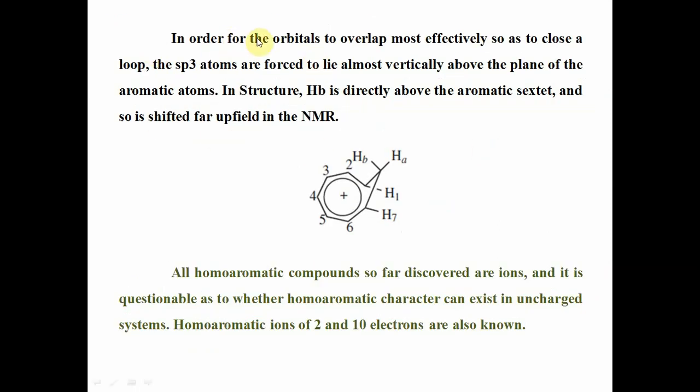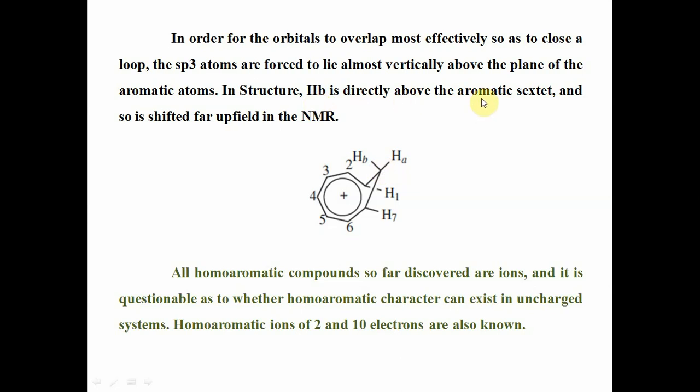In order for the orbitals to overlap most effectively so as to close a loop, the sp3 atoms are forced to lie almost vertically above the plane. This is the sp3 carbon, forced to lie above the plane, and these are in the same plane, showing diatropic ring current, showing aromaticity.